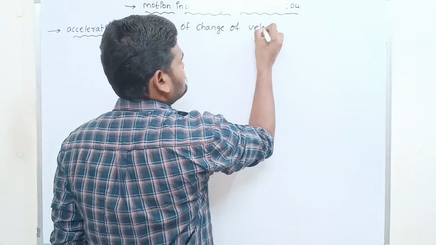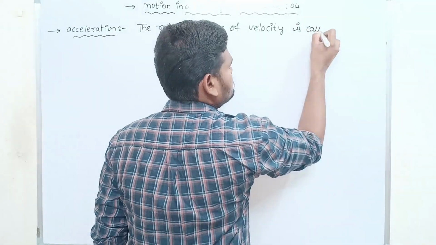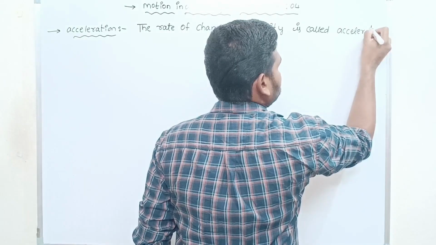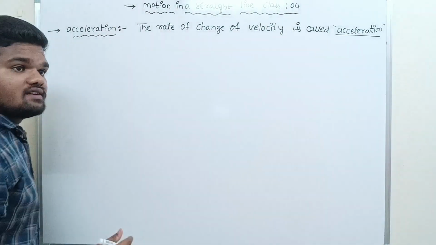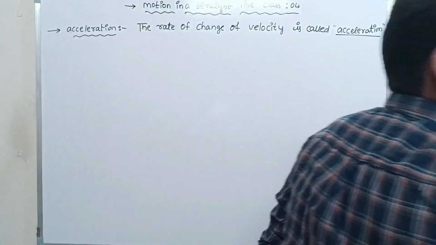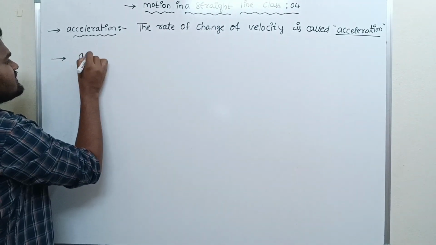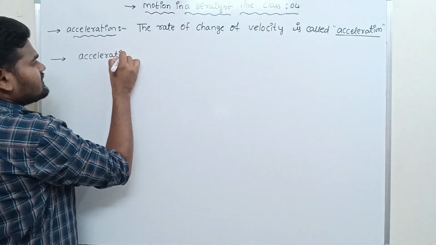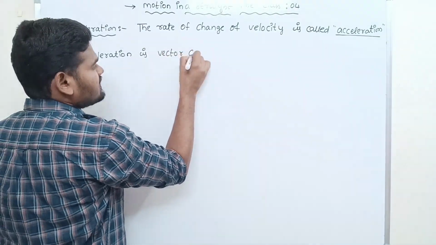Are you getting? Okay. So acceleration is a vector quantity.